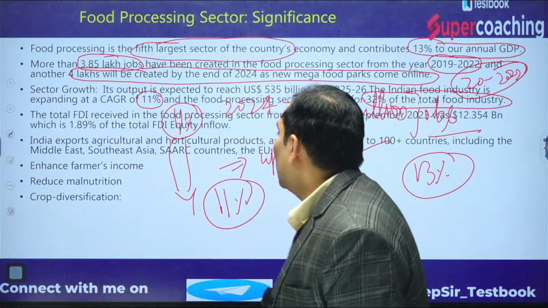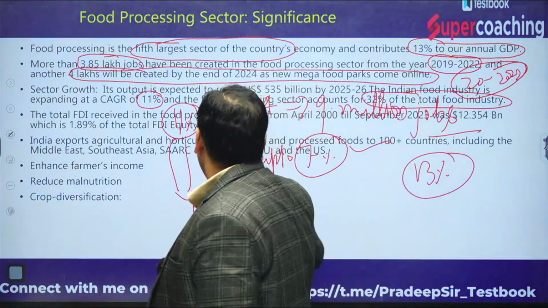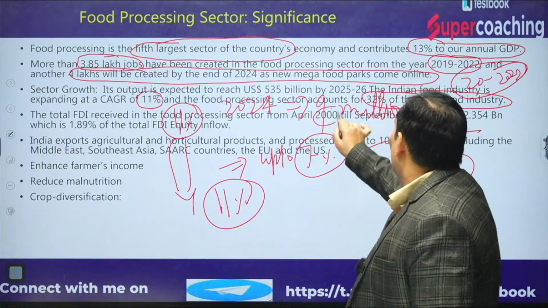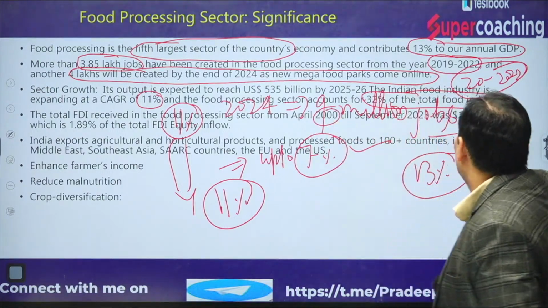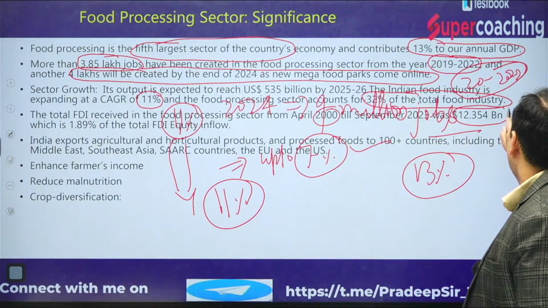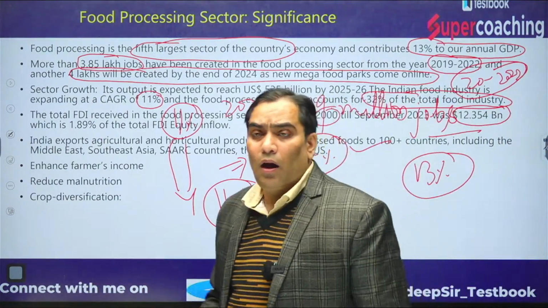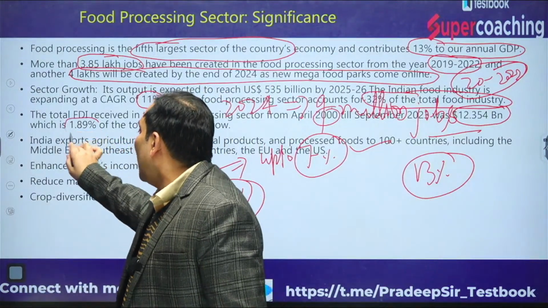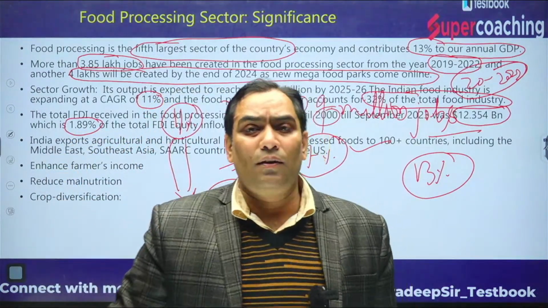Not only this, when we talk about the FDI, from 2000 to 2023 it has received $12.354 billion foreign investment, which is 1.89% of total FDI.